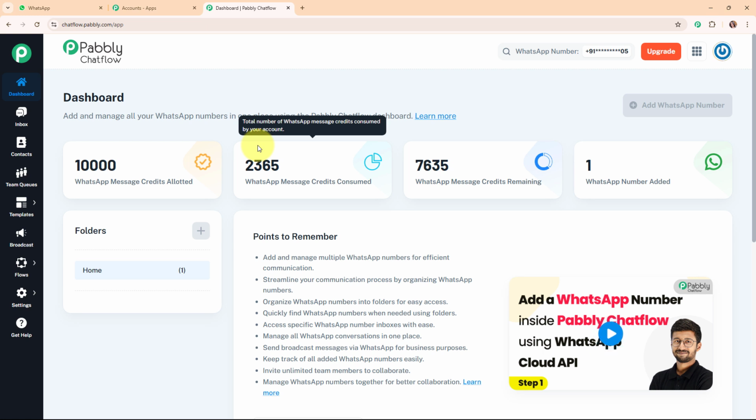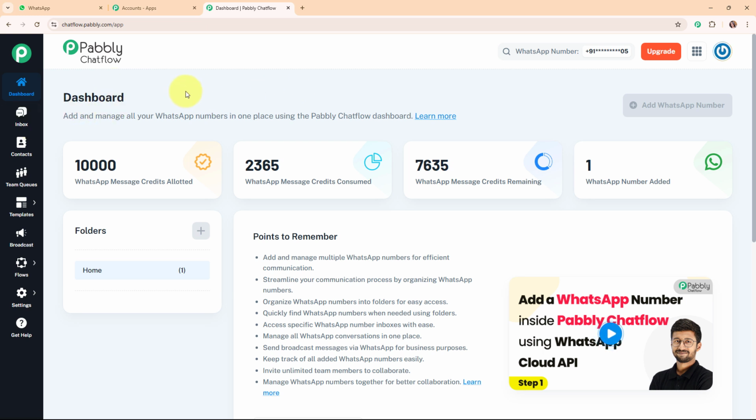Alright, so this was all about Pabbly Chat Flow, and now if you wish to learn about the Pabbly Chat Flow account setup step by step in detail, then you can check out the video attached over here on this dashboard. Alright, and here also if you wish to learn about some amazing features that Pabbly Chat Flow offers that are given in the left sidebar in detail, then you can check out the videos dedicated to each feature on our YouTube channel and on our landing page as well. Alright, so let me give an overview of features over here.